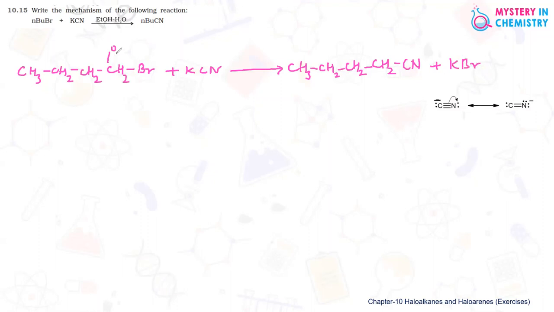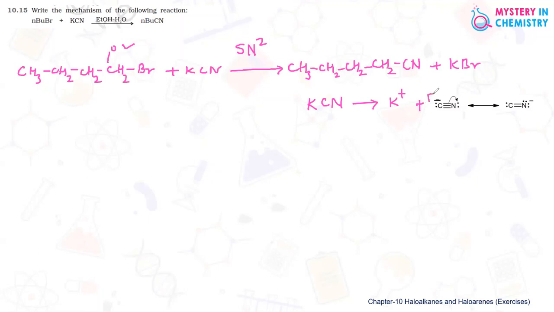Now, when it is a question of primary alkyl halide, then we can expect SN2 mechanism. And KCN, what happens to KCN? KCN is actually giving K plus ion and CN minus ion.